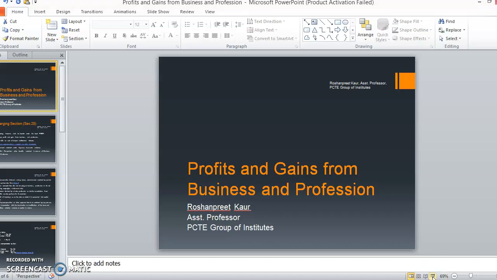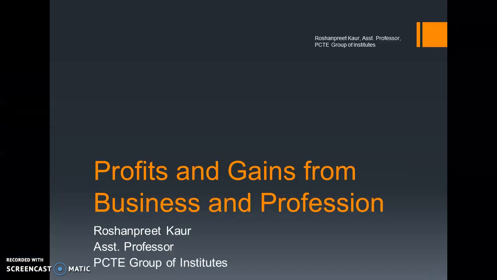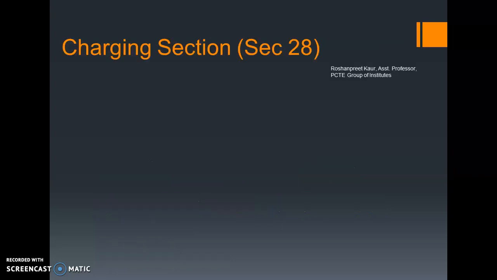Hello everyone. Today we are going to start with the new head, that is profit and gains from business and profession. This is the next head which you have to cover under income tax. So in the previous lectures in the class we have done income under the head salaries, income under the head house property. So our next head is profit and gains from business and profession, right?